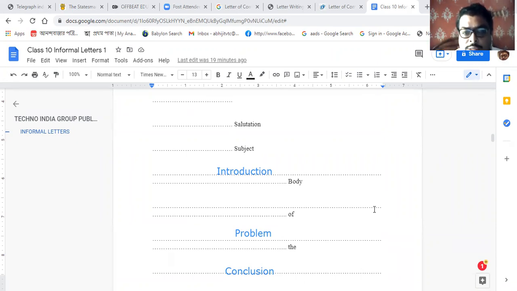What will be the introduction? When you purchased these things, what is the cash memo number and other things, the date, how many you purchased. That is the introduction. Next will be the problem. What is the problem that you are facing? An elaborate problem should be given.